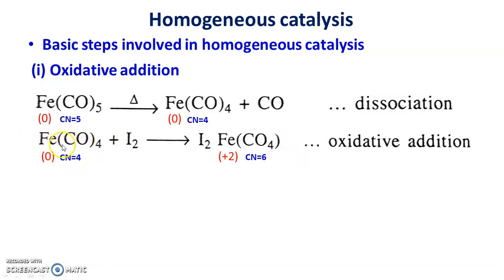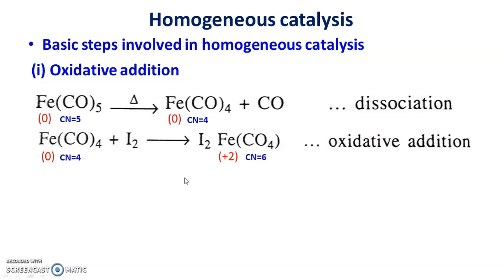So here in reactant 4 ligands are attached to iron, so coordination number is 4, and here 6 ligands are attached to iron, coordination number is 6. So there is an increase in oxidation number by 2, and increase in coordination number by 2. This is the oxidative addition step. So the first step is dissociation, and the second step is oxidative addition.